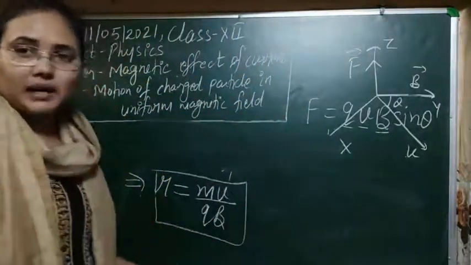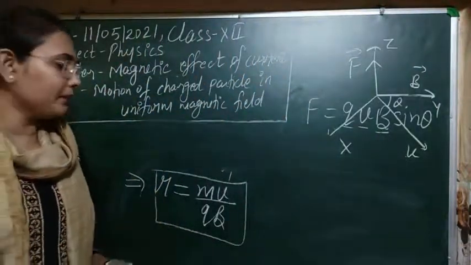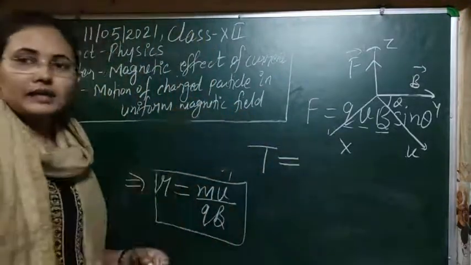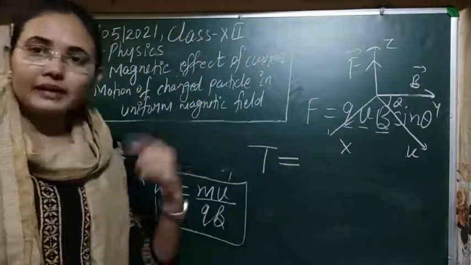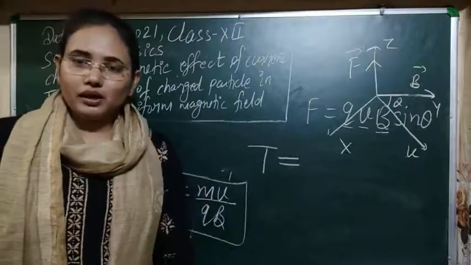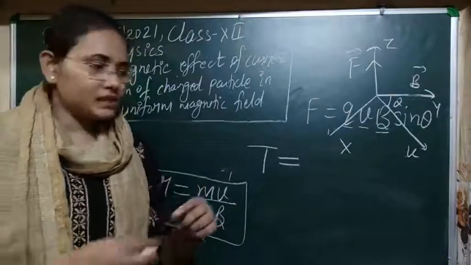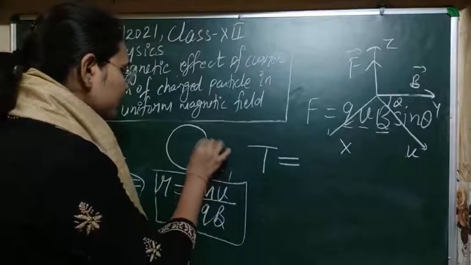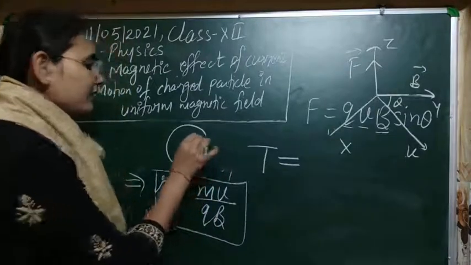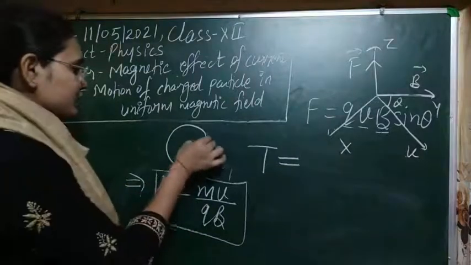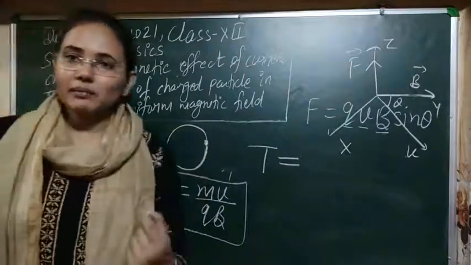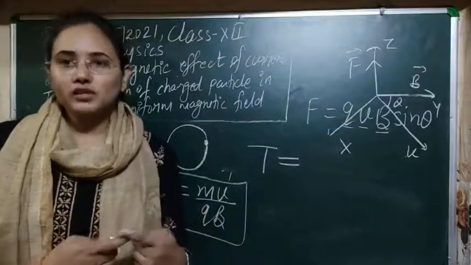Similarly, we can find out the time period of this rotation of the charged particle in the uniform magnetic field B. As you know, the time period is the time taken to complete one revolution. If it is moving on a circular path, then when one revolution is completed, it will again reach here. Or you can say that the distance traveled by it is equal to the circumference of the circle.